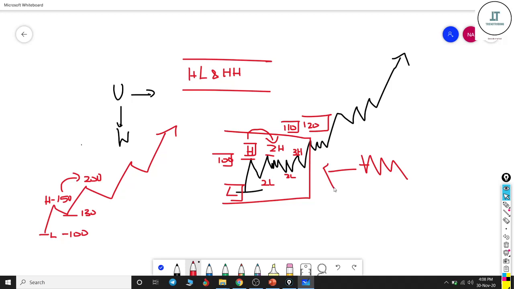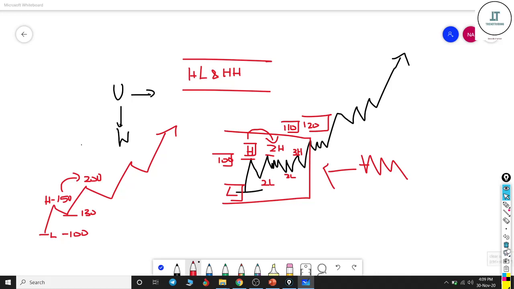The topic of trend we will divide into two parts. In the next part of the video, in the same class, I will show you many different examples with the help of candlestick charts, how to understand the trend, whether it is a strong uptrend or a strong downtrend, or a weak uptrend or a weak downtrend.